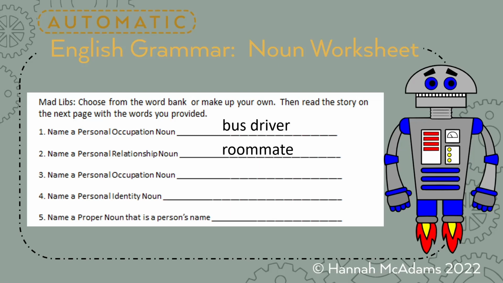Name a personal occupation noun, so a different one, and I came up with interior designer. Name a personal identity noun, boy, okay? And then name a proper noun that is a person's name, and I came up with Sam. Okay, so I want yours to be different than this, but you get the idea. Then you will look on the next page and fill in these blanks and read your story, okay?